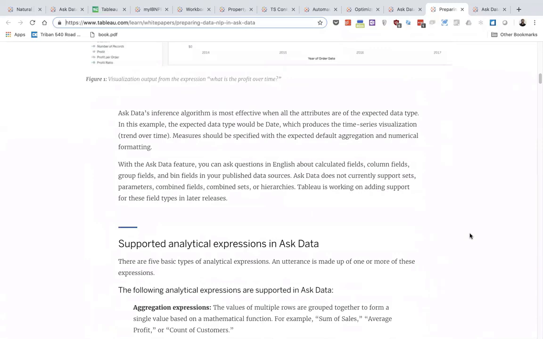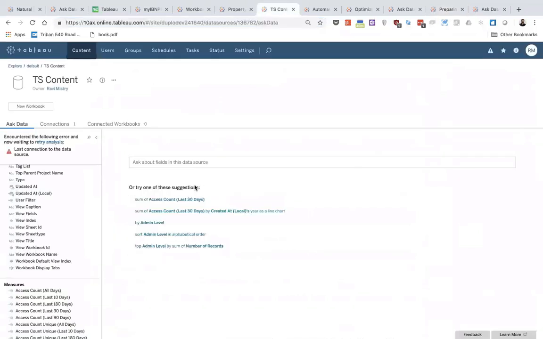And I can only imagine that Tableau is going to get more and more intelligent when it comes to pulling more intelligent queries to Ask Data. Now, I also envisage a time where you'll start having conversations with Ask Data. We'll say, show me the access count over time. Okay, how does this look for this one? And you start building that analysis as if you're interrogating the data, how perhaps a desktop user might do with dragging and dropping, the Tableau shuffle. But instead of having to have that knowledge on how to, and that confidence to actually drag and drop, you're able to ask and answer those questions with just speech, which is natural to people.